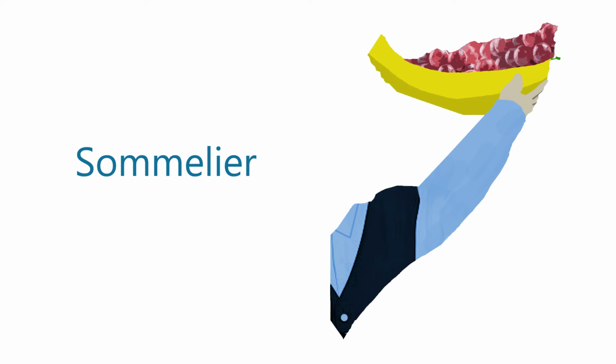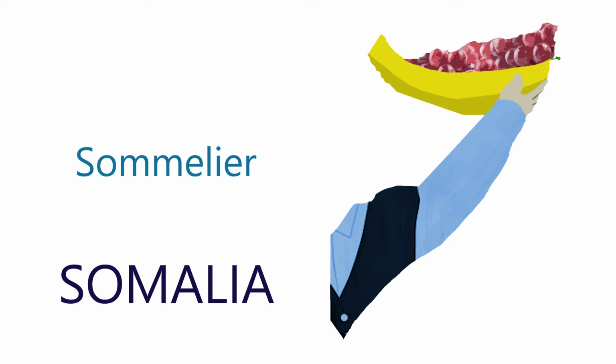The first thing I notice about this country is it looks like the number 7, which will help me remember that this country begins with an S. And to me it looks like a waiter bringing something out, but specifically he is a sommelier, and instead of bringing wine out, he's actually bringing the grapes. Maybe he's going to show us the grapes that were used to make the wine. There's even a little sprig sticking out from the bunch of grapes. And sommelier is going to help us remember Somalia.